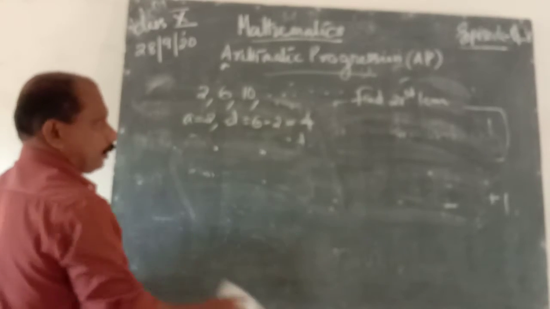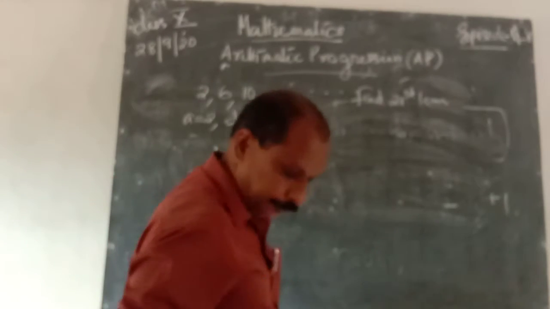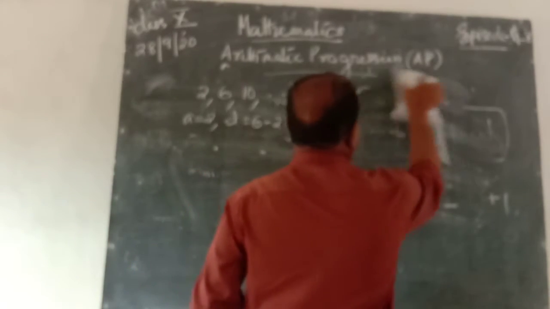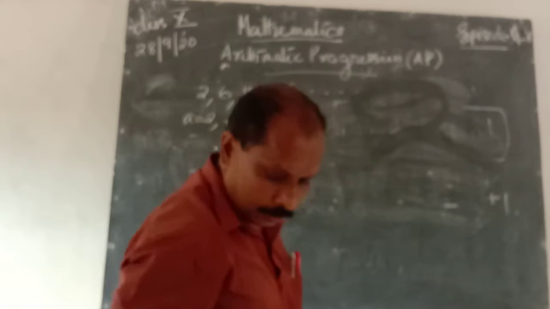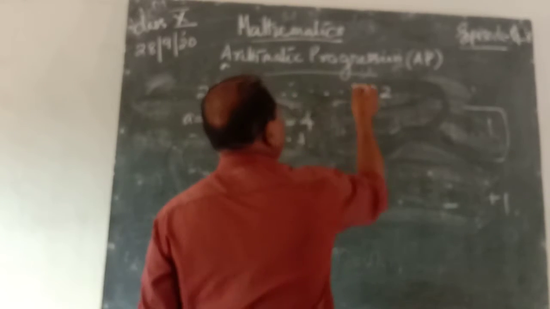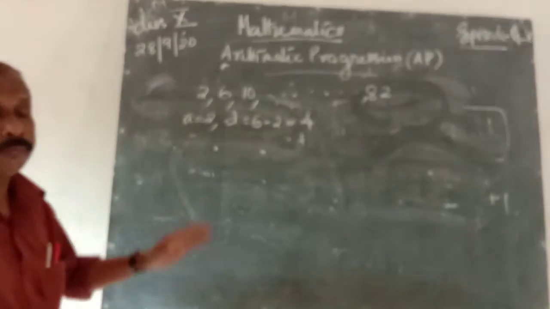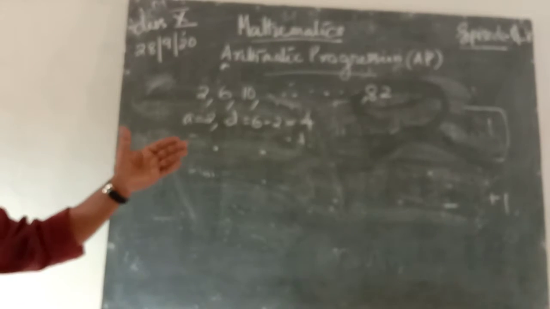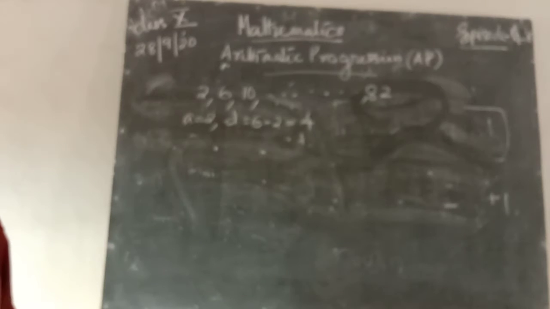Similarly, take this question: 2, 6, 10, and so on, up to 82, which is the last term. Find the number of terms of the sequence. We know that the 21st term is 82, therefore the number of terms n is 21.